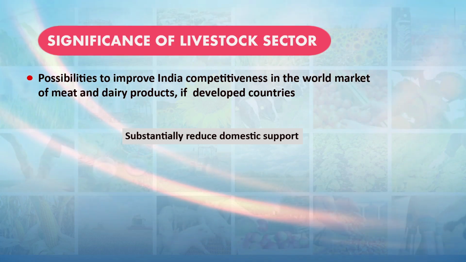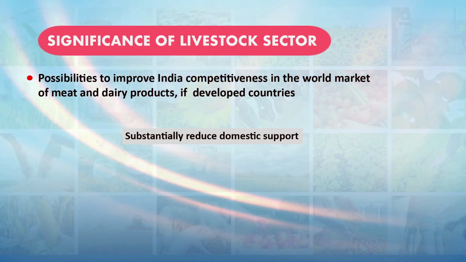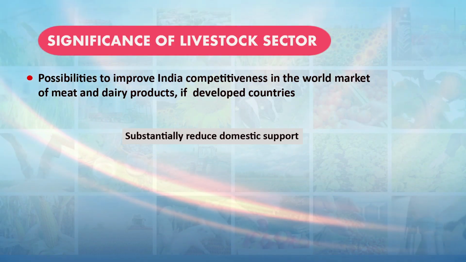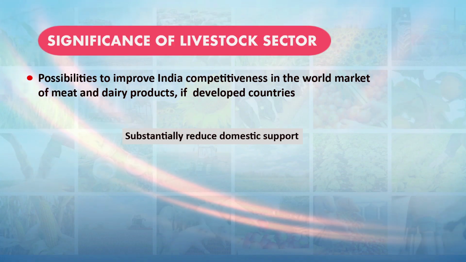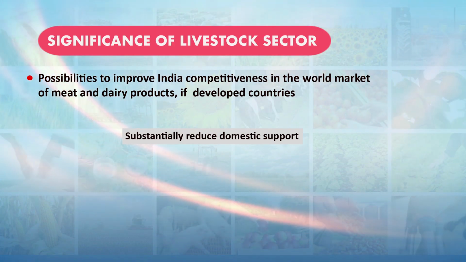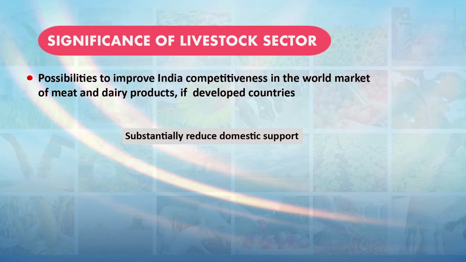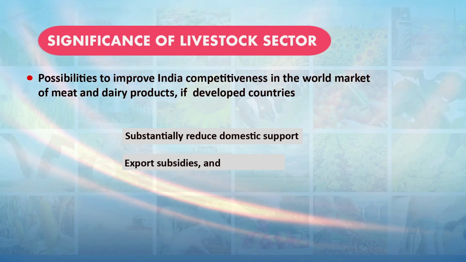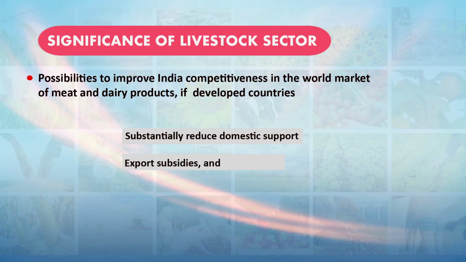The developed countries need to reduce the domestic support they are providing in their countries. If they reduce their domestic support, our export competitiveness will increase. Our country needs to provide some export subsidies also, and foreign countries need to reduce their export subsidies in the milk sector, in the livestock sector.